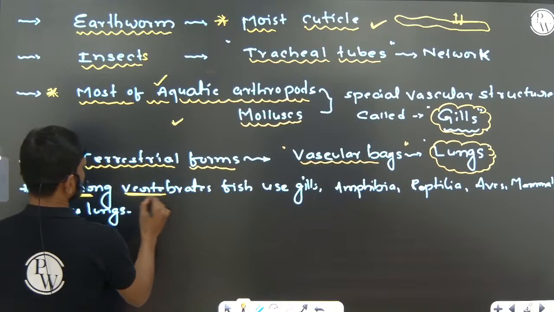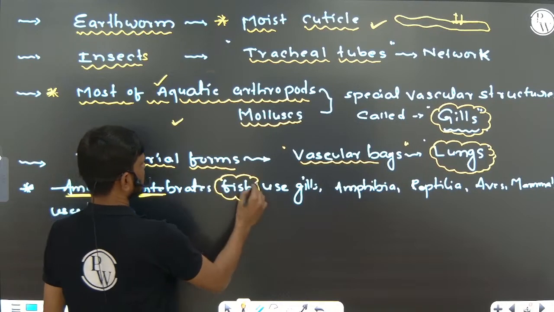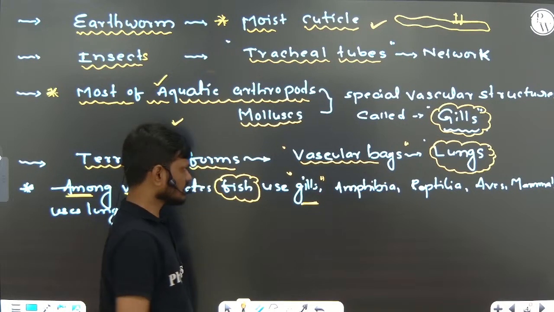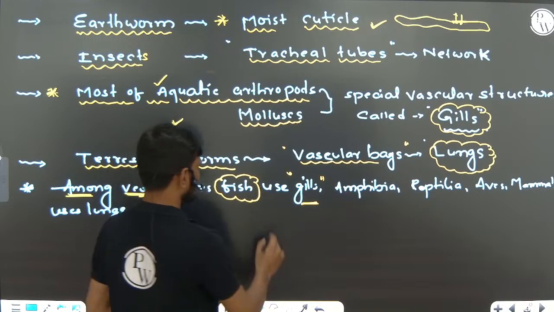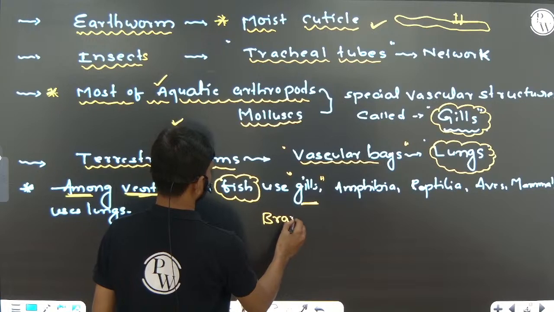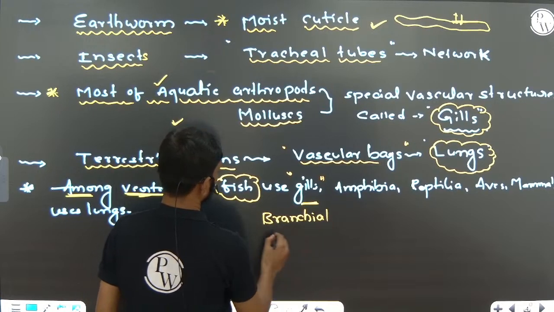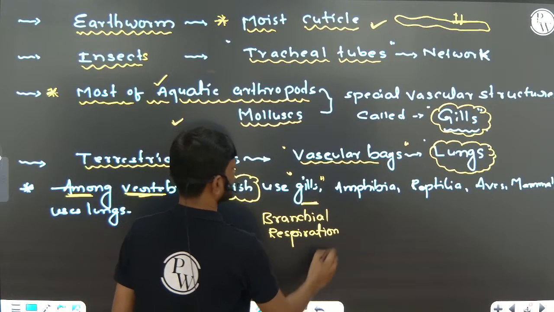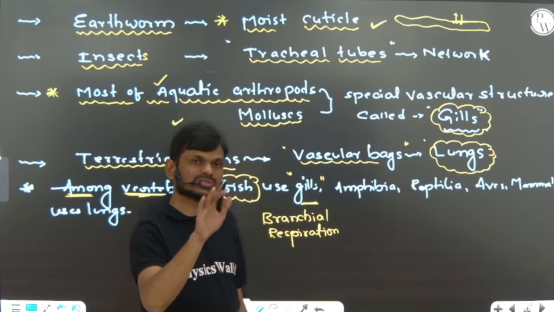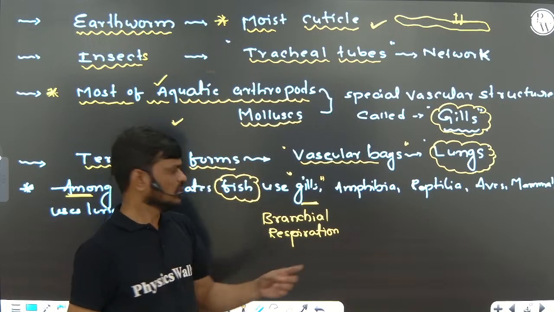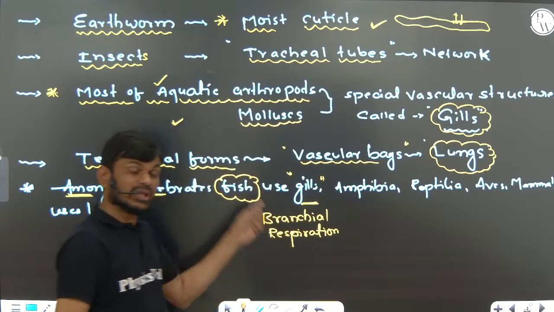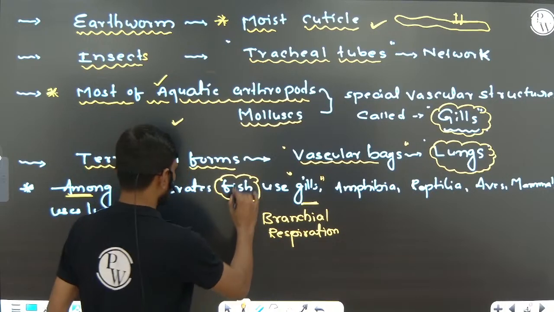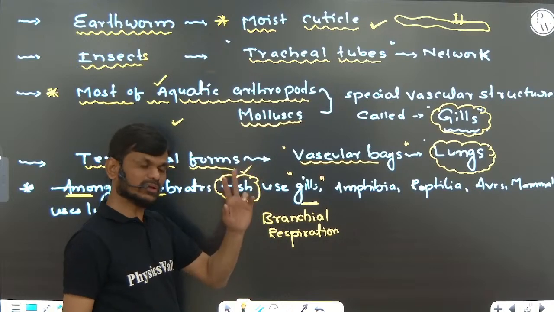Among the vertebrates, the fish uses gills for respiration or breathing. The respiration with the help of the gills we are calling branchial respiration. Branchial respiration means simply the exchange of gases, that is oxygen and carbon dioxide, with the help of the gills. Among the vertebrates, respiration through the gills takes place only in fish.